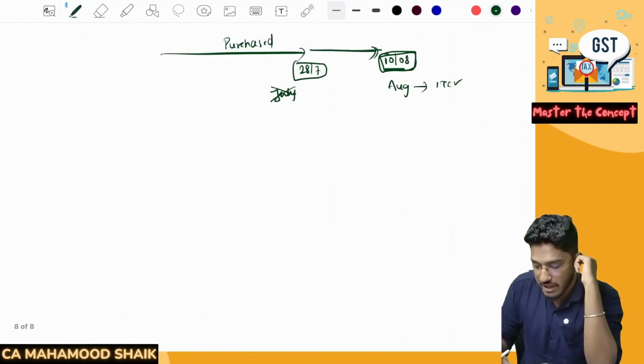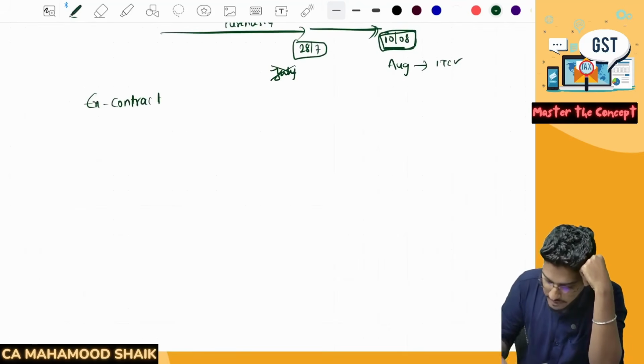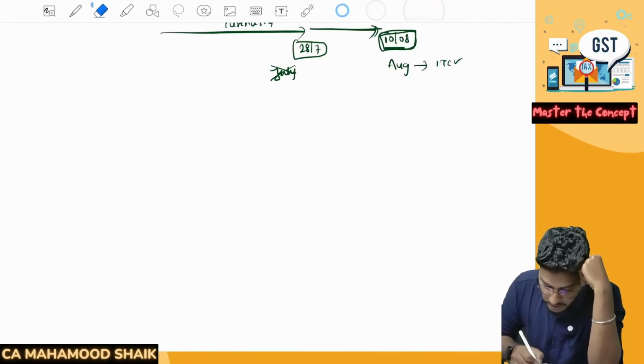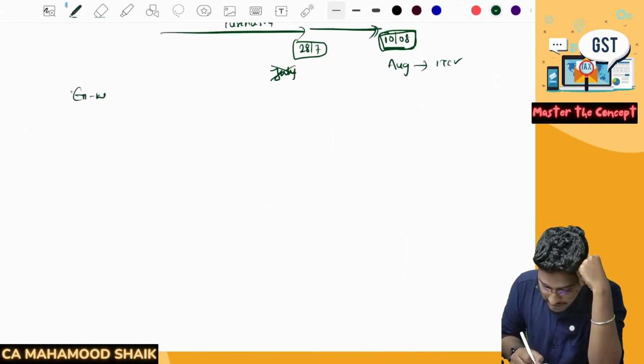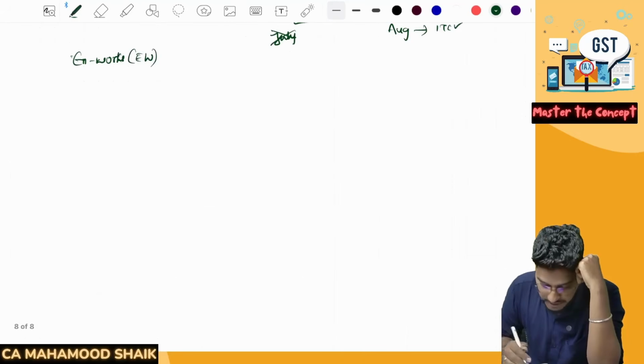Now, what issue came before the government authorities is that sometimes the transactions will happen on ex-works contract basis. So they use one phrase in the industry. Sometimes in the industry, the transactions take place on ex-works contract. Sir, what do you mean by this?